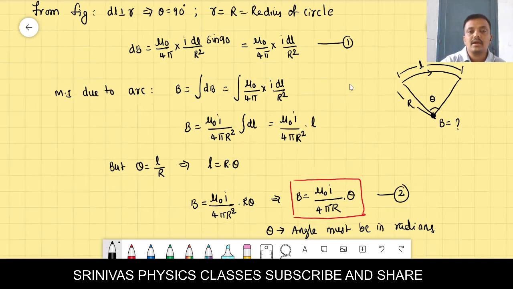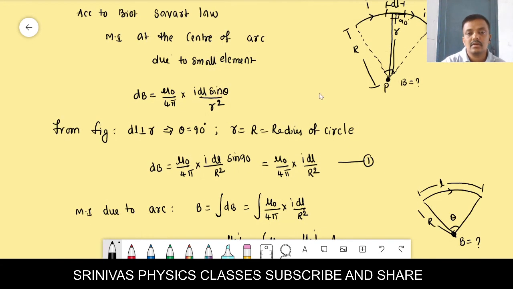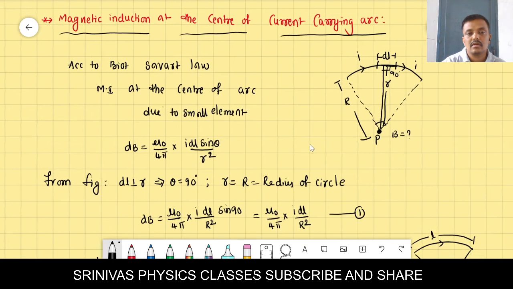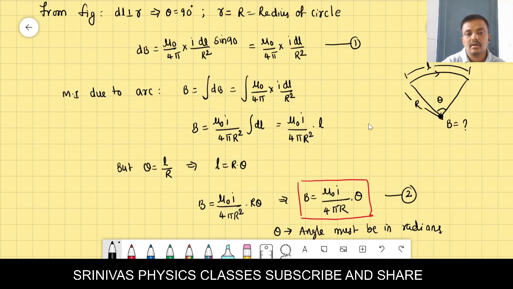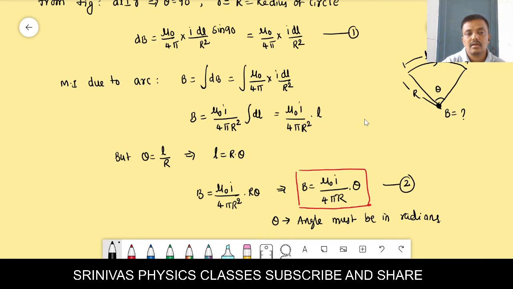Any doubt, students, in this derivation? It is a mathematics formula. If any arc is there, this is an arc, and this arc is making some angle at the center of the circle.